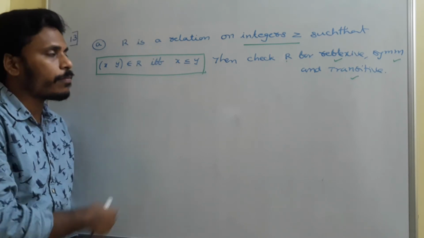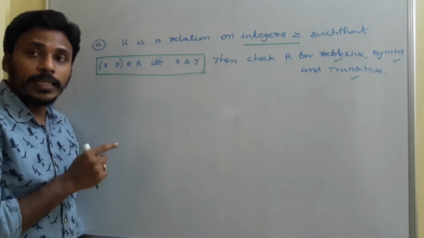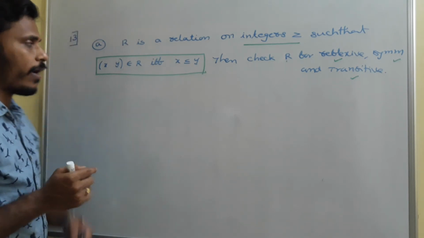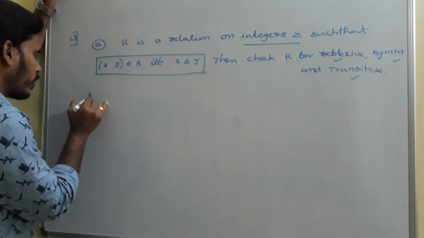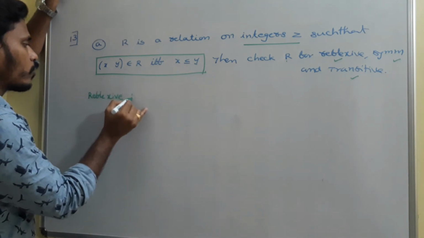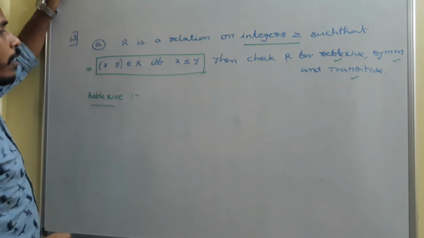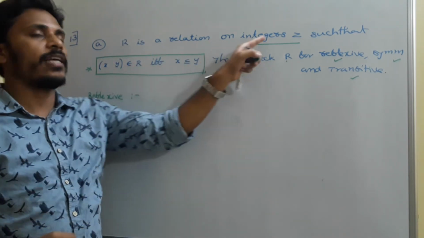The same problem here I have. I need to check whether it is reflexive, symmetric and transitive. First thing is reflexive. How to check whether it is reflexive or not? Pay attention to the definition of the relation as well as the set.